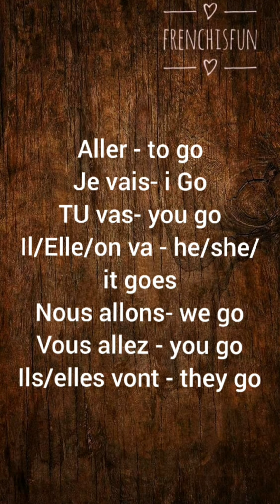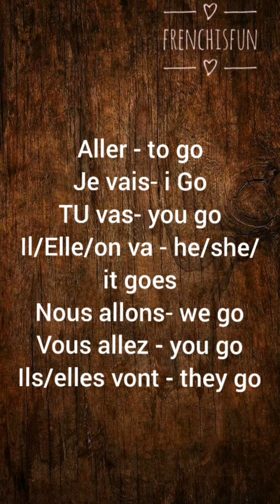The next verb that we're going to be seeing is the verb aller. Aller is to go. So je vais is I go, tu vas is you go, il or elle or on va is he, she or it goes respectively. Nous allons is we go, vous allez is you go, ils or elles vont is they go.